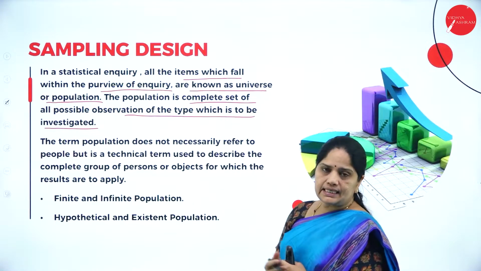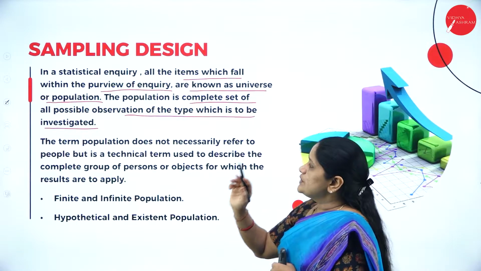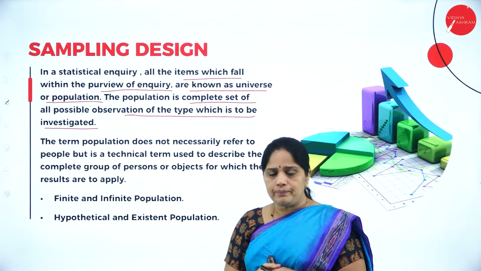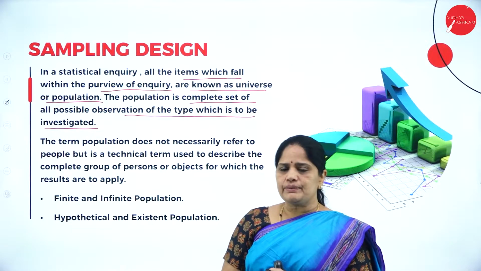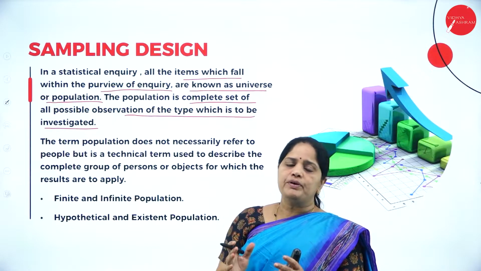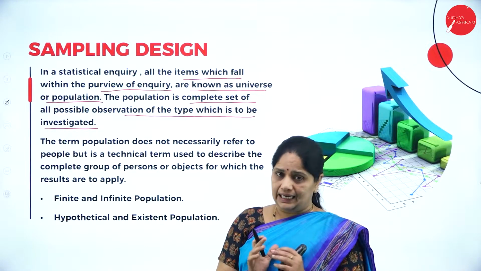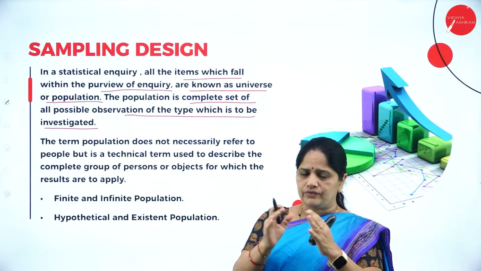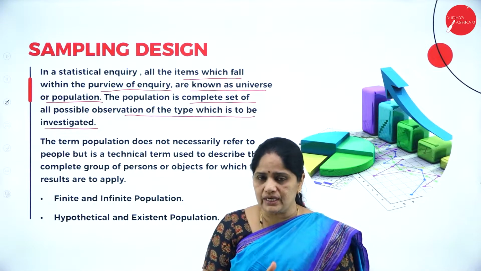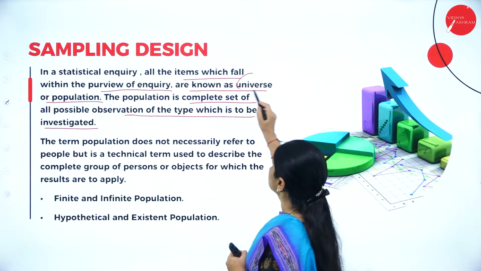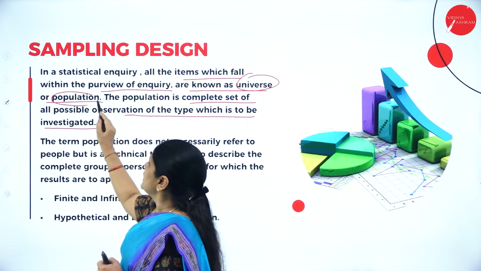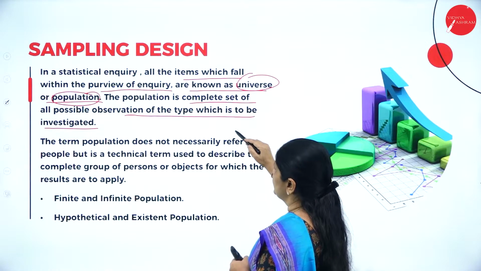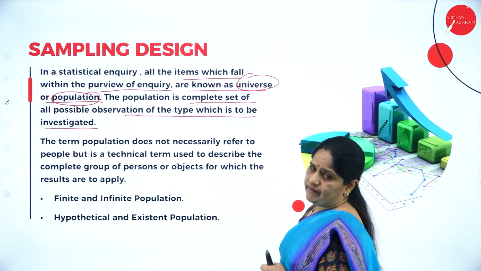In a statistical inquiry, all the items which fall within the purview of the inquiry are known as the universe or the population. Universe or population means the group of people from whom the information has to be collected. Such a set of people from whom we collect the information, we call the universe or the population. The population is the complete set of all possible observations of the type which is to be investigated.